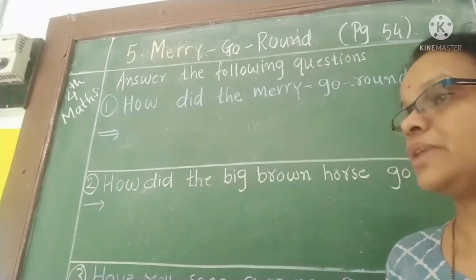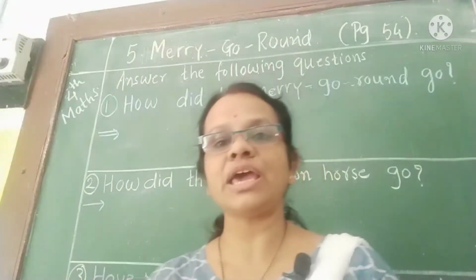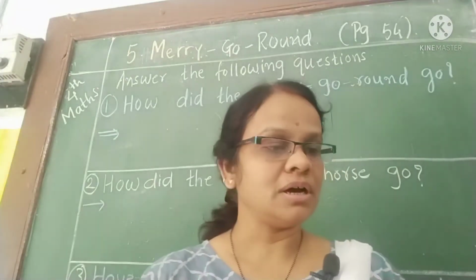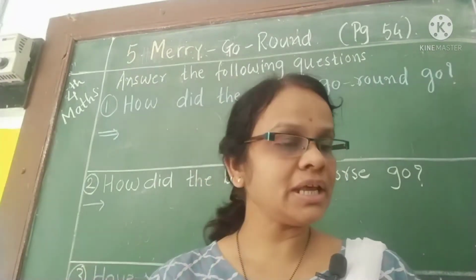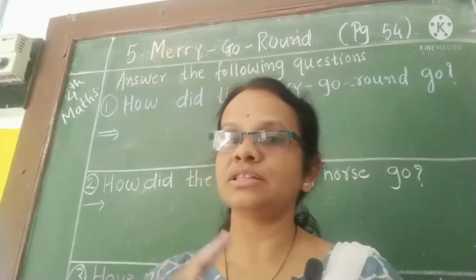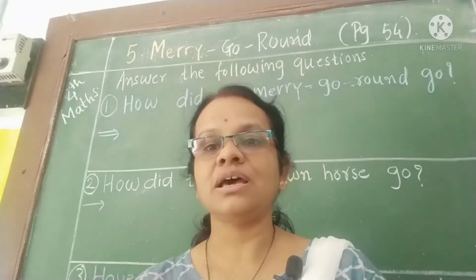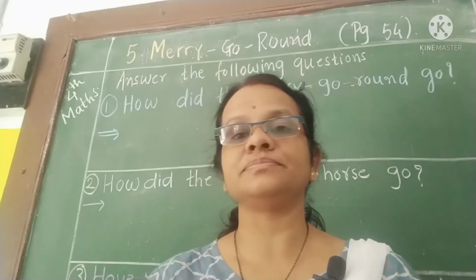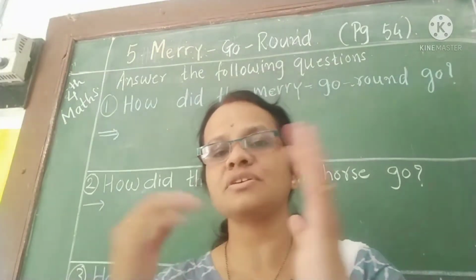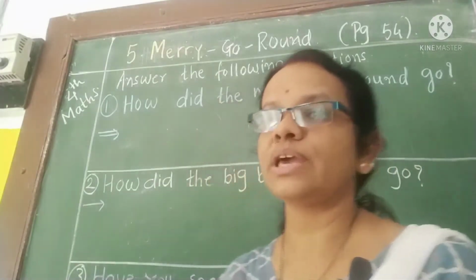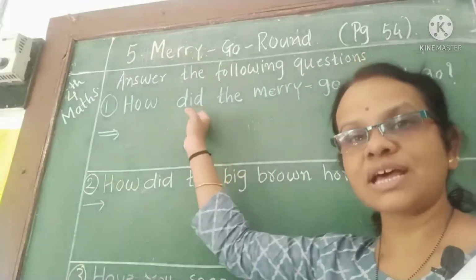In our previous class we recited the poem, we saw the meaning of the poem, afterwards we did circle the odd one out, after that rhyming words, and choose the correct options. Lots of things we have seen. Today let's see question answers.